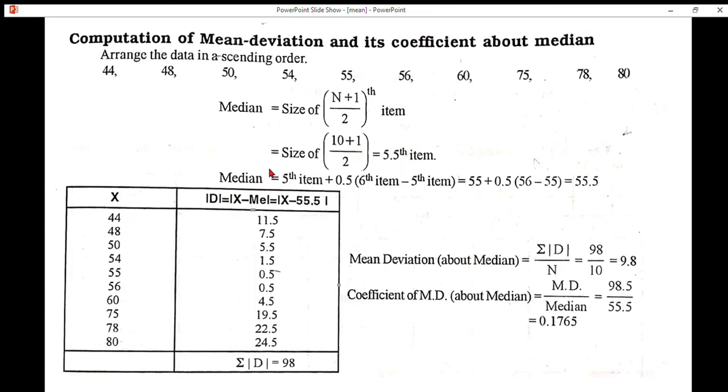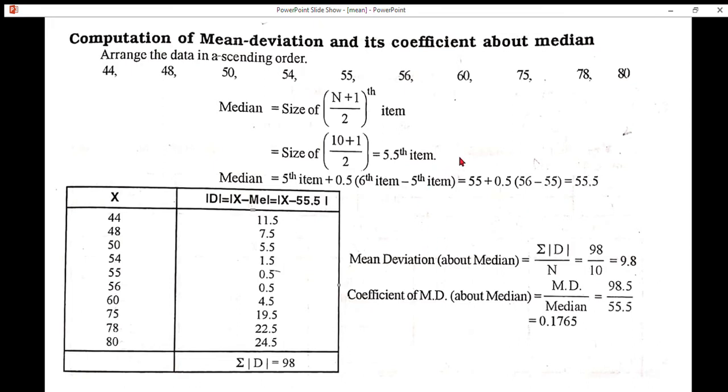Median is equal to 5th item plus 0.5 times (6th item minus 5th item), so that it will be like this: 55 plus 0.5, 6th item in this case is 56, 5th item 55, so 56 minus 55, 1 into 0.5, we get 0.5, so that total will be 55.5.